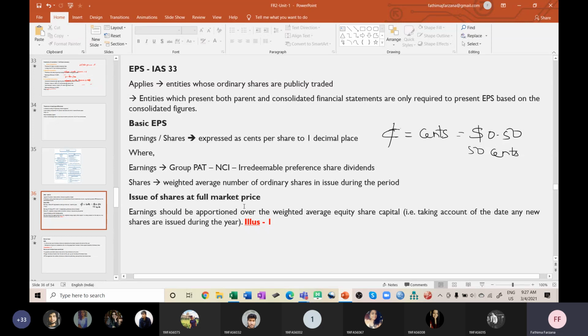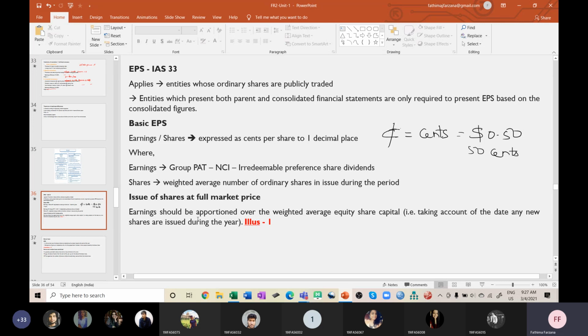Then, issue of shares at full market price. That is, earnings should be apportioned. We have certain concepts here, and based on that we'll be solving one problem. See, issue of shares at full market price. If this term is mentioned somewhere, it means earnings available to equity shareholders should be apportioned over the weighted average equity share capital, taking account of any new shares issued during the year. That is, if the shares are not changing, meaning opening and closing share numbers are the same, you need not bother.